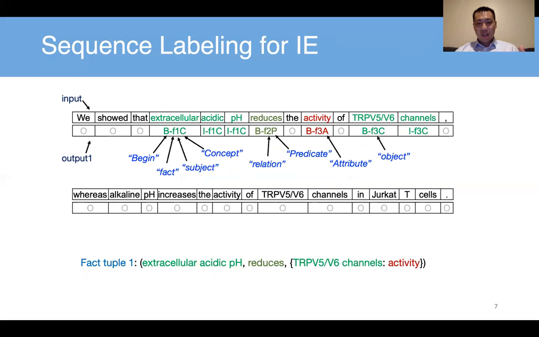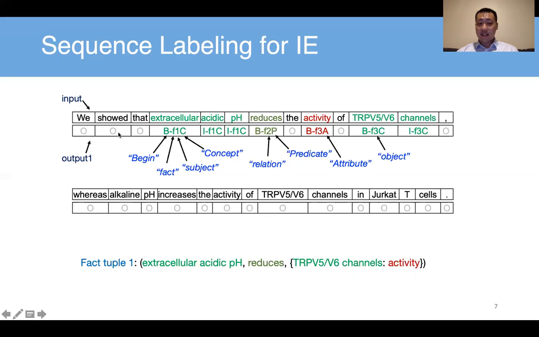Okay, so the idea here is probably we can translate this kind of task as a sequence labeling problem. Given a sentence for one tuple, suppose we are looking for this first fact tuple here, acidic pH reduces the activity of the channels. We want to tag the tokens of the sentence.